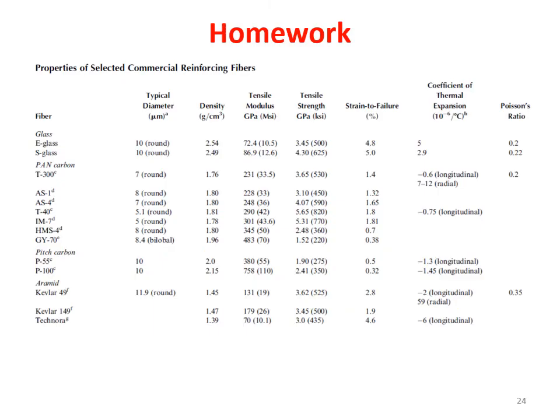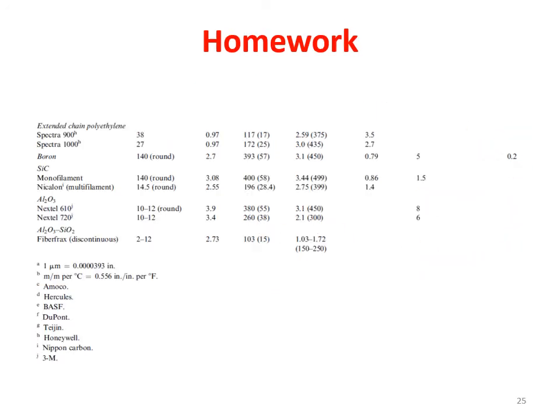Okay, right. Now this is your homework. These are the properties of selected commercial reinforcing fibers, like glass fibers, carbon fibers, aramide, Kevlar, ultra high molecular weight polyethylene, and other fibers described here. So again, their density is given, their tensile modulus is given, their tensile strength is given, coefficient of thermal expansion is given, Poisson's ratio is given, right? And in the next slide also there are other fibers like ultra molecular weight polyethylene fibers and silicon carbide fibers, right?